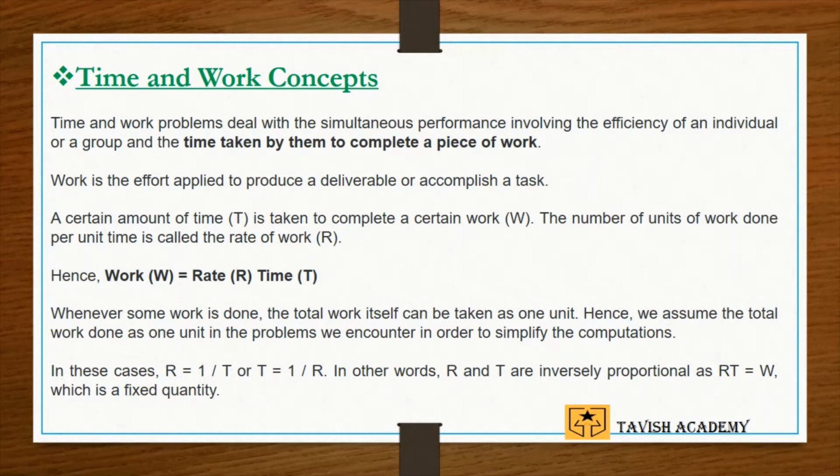So in such cases, rate is taken as 1 upon t, that is 1 upon time, or time is equal to 1 upon r, that is 1 upon rate. Therefore, we can say that rate and time are inversely proportional, as R times T is equal to W, which is fixed in quantity.